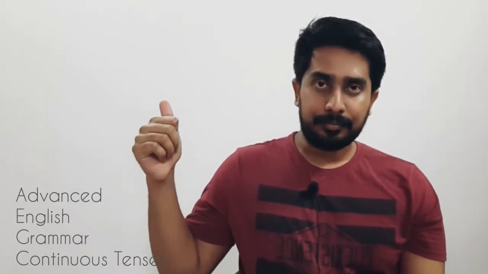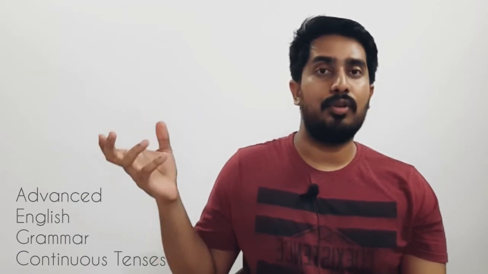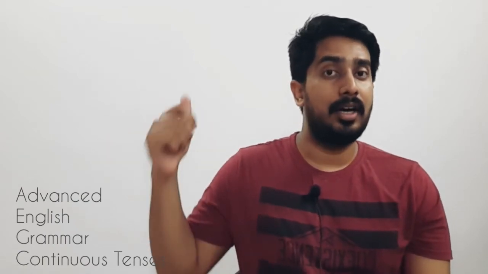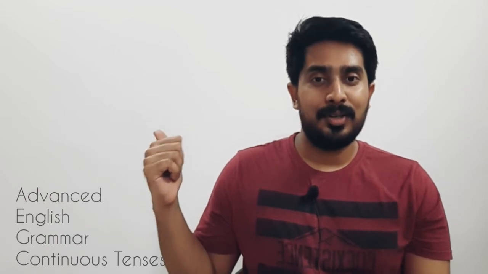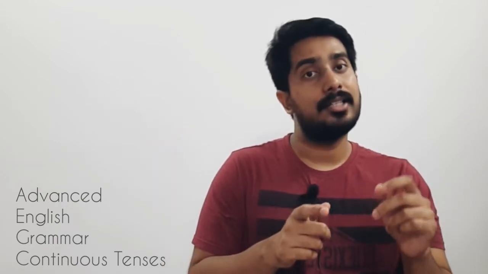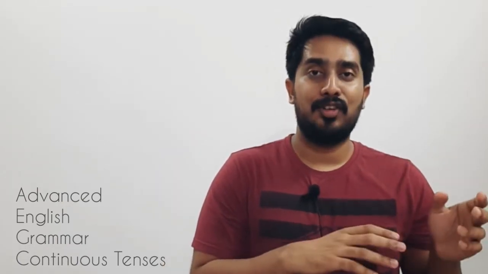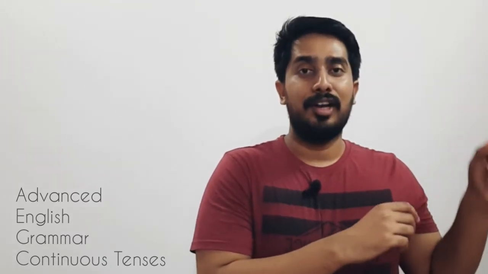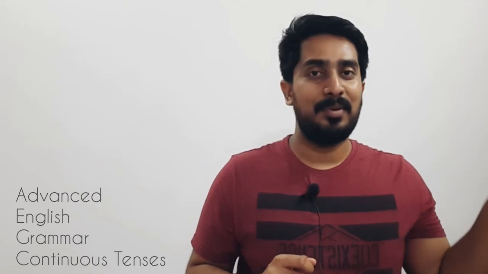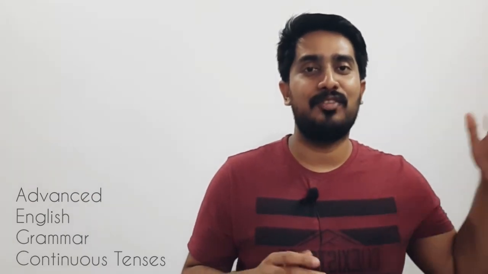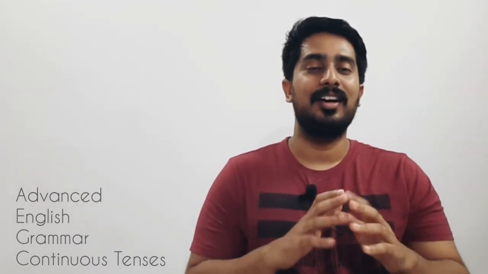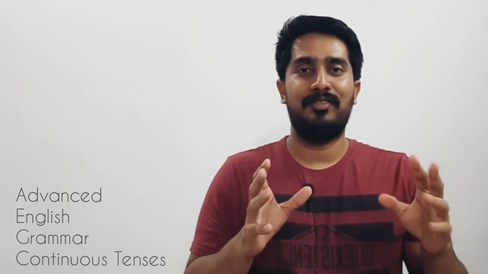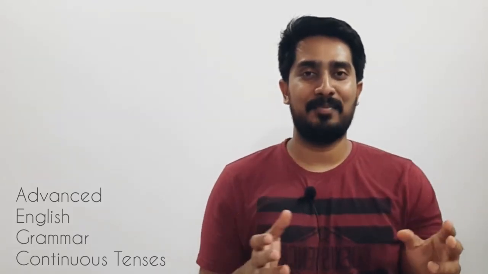Think of the sentence constructions. Subject plus was or were plus the ing form of the verb in past continuous. Subject plus am or is or are plus the ing form of the verb in present continuous. Subject plus will or shall plus be plus the ing form of the verb in future continuous. So we'll wind up very quickly with a couple of more examples. I think it's already very clear to you.